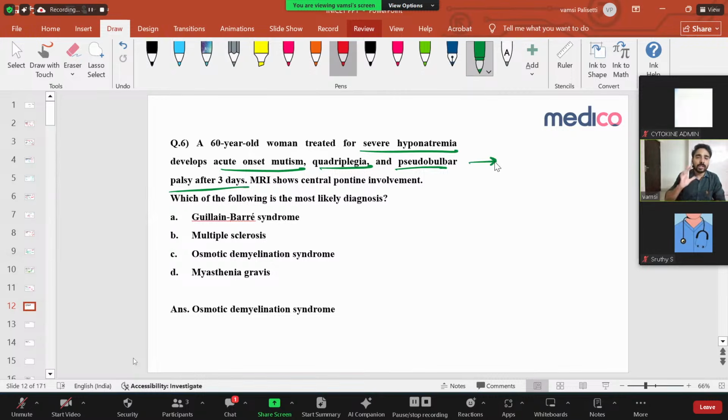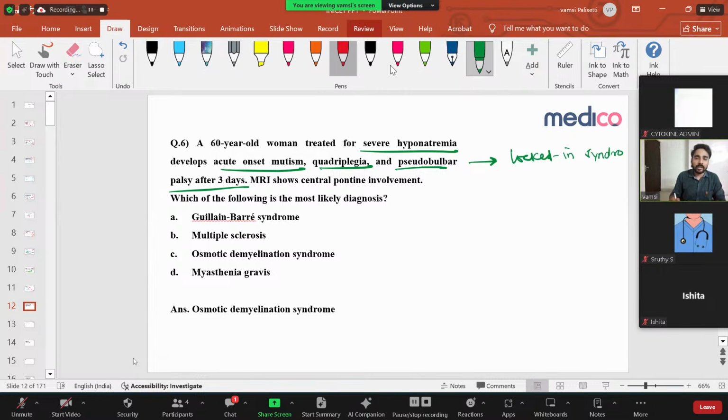The patient is mute. The patient has quadriplegia. It's nothing but locked-in syndrome. What is locked-in syndrome? The patient has quadriplegia, that means all 4 limbs are not moving, and mutism. He is locked in. That is called locked-in syndrome. And MRI shows central pontine involvement. So what is the diagnosis?